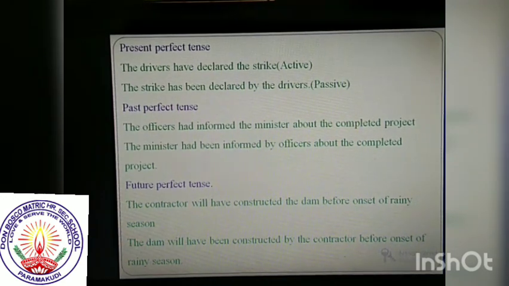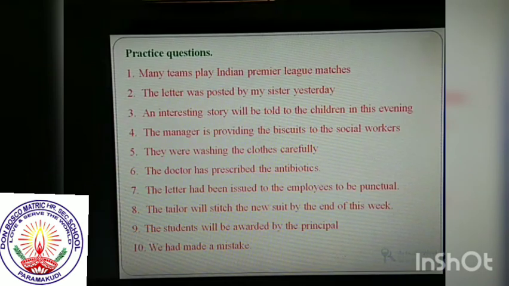Okay, I hope you all understood very well, my dear students. This is a practice question I have given. So many teams play Indian Premier League. This is an active sentence. You have to change it into passive. According to the rules and regulations, you have to change every sentence, 10 sentences, and submit your answers to the WhatsApp group.